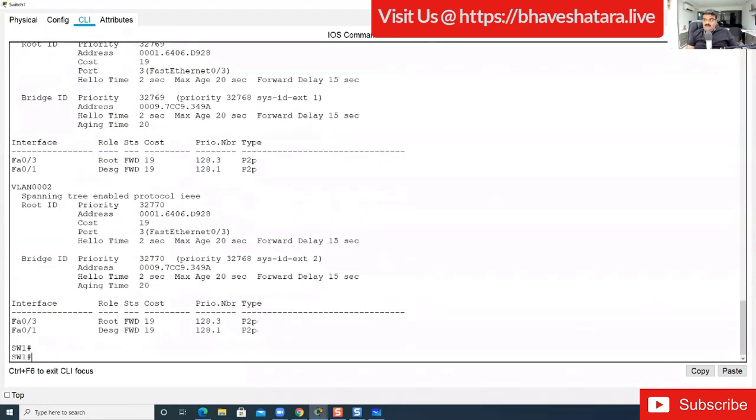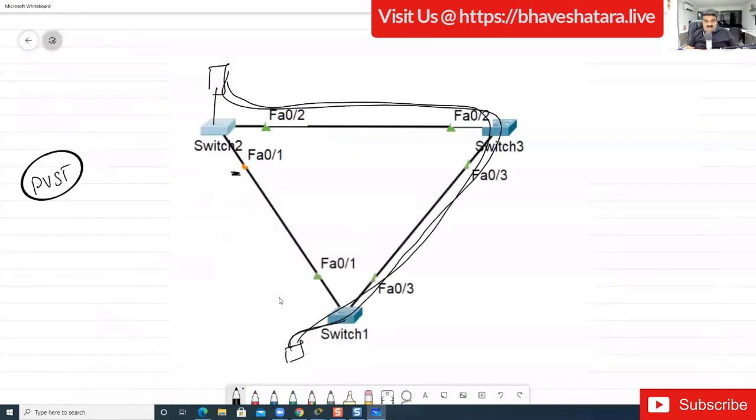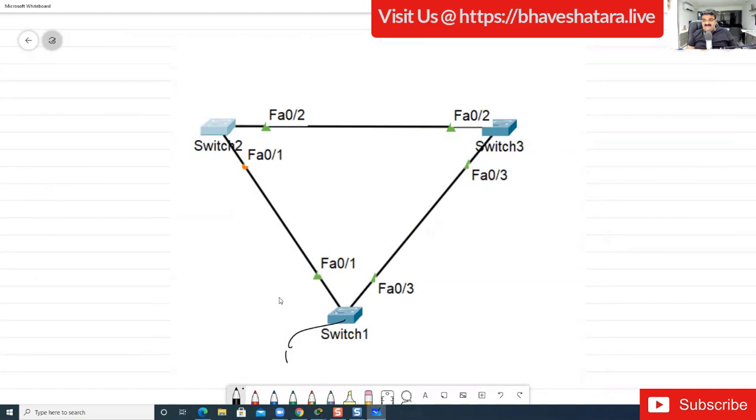So how can I utilize this process? I can take advantage of PVST. And what will be the advantage? The advantage can be like this. I'm talking about this particular switch.